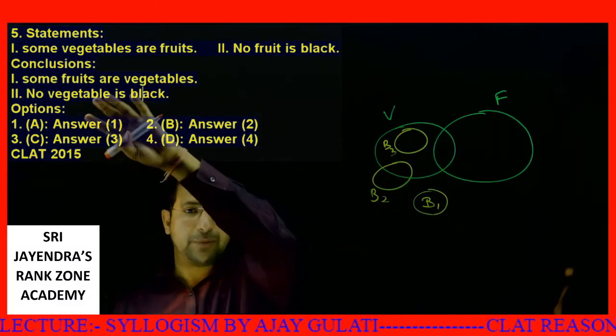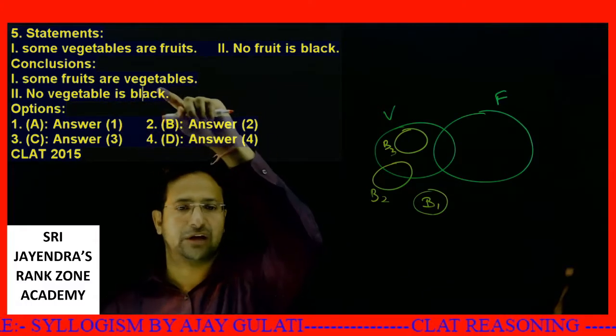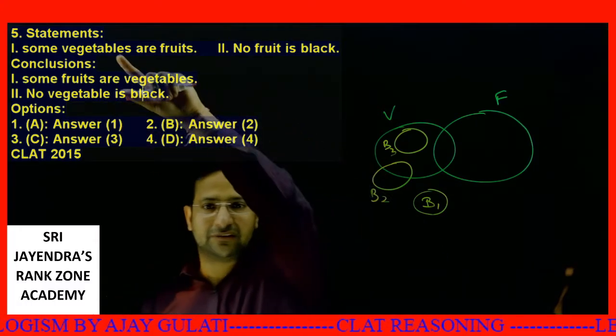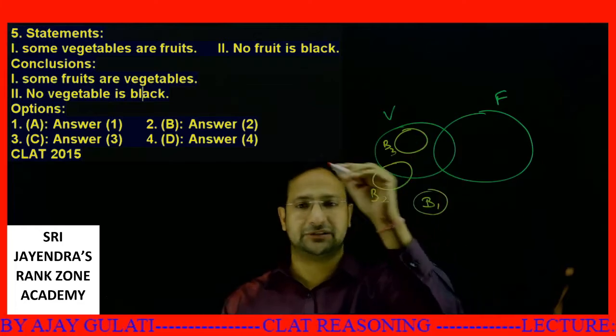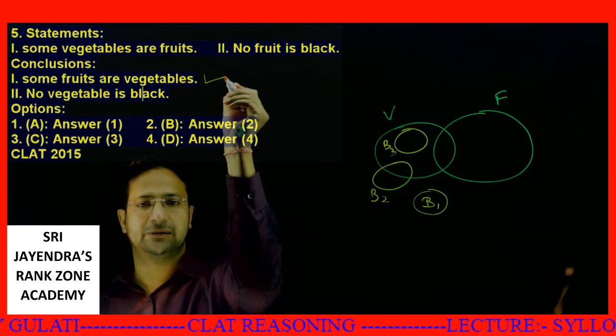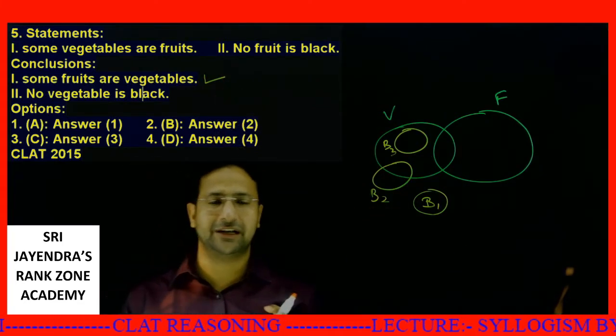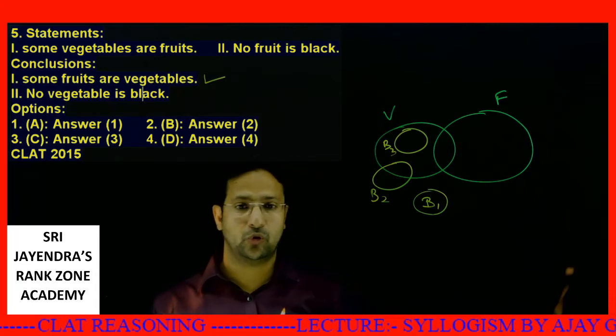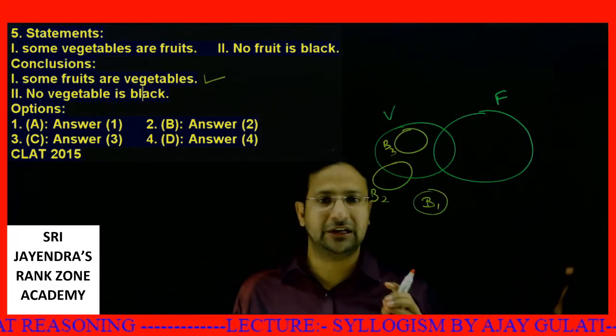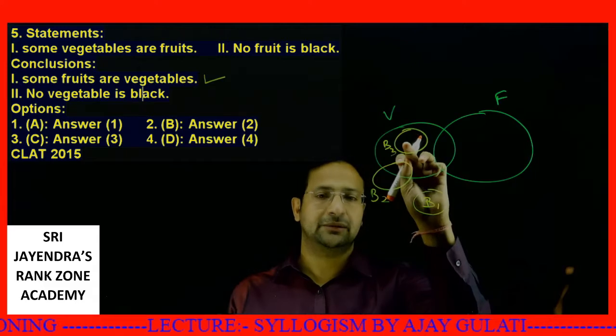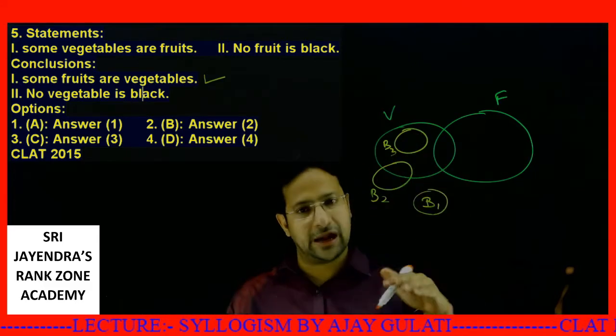Now let's look at the option. We have to tell which part is definitely true. First, some fruits are vegetables. Yes, we are given some vegetables are fruits, so some fruits are vegetables. This is true. Some fruits are vegetables is definitely true. No vegetable is black. Can you definitely say it? See here, some vegetables are black. So I have denied this.